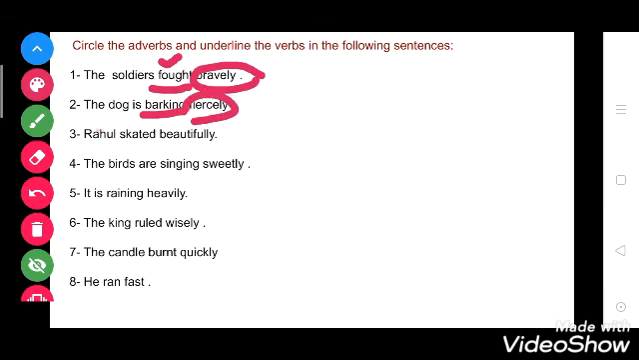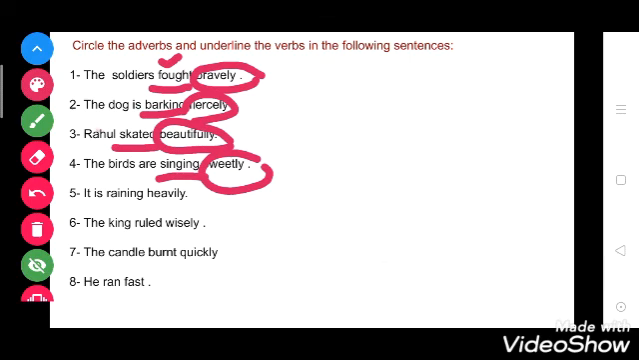Now see the third. Rahul skated beautifully. So skated is a verb and beautifully is an adverb. Now see the fourth. The birds are singing sweetly. So singing is a verb and sweetly is an adverb. Okay, always the modified word will come first and then the adverb will come.